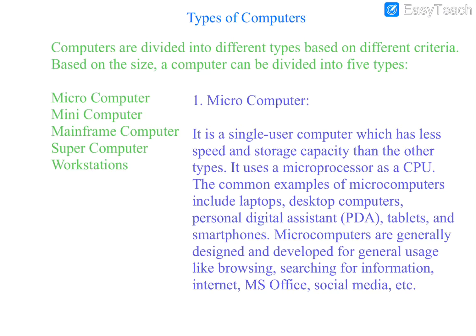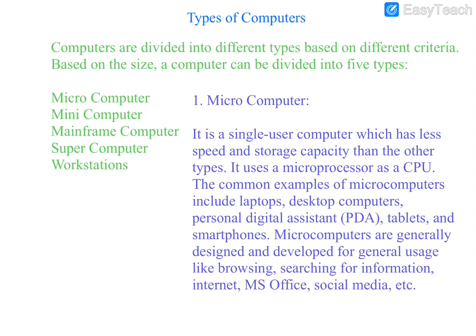Based on size and speed of working, we will be dividing our computers into five types, which are called microcomputer, minicomputer, mainframe computer, supercomputer and workstations. So these are the basic five categories we will be knowing about when we are talking about types of computers. Now let us see each of them.